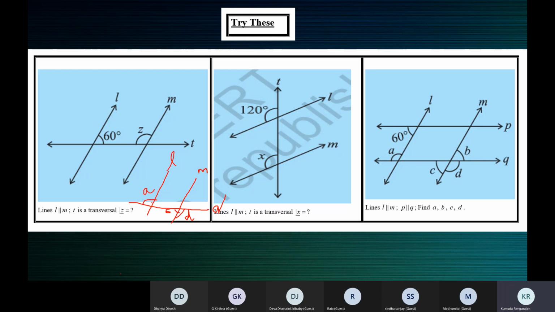Q is the transversal. A and D, do they lie on the opposite sides or same side of the transversal? Same side, ma'am. Opposite sides. Okay, Raja, see here. Same side means these are the same sides, Raja. See here. This one, this one, this one, and this one. How do you say same side? Same side, see, these are four angles below, and this is above.